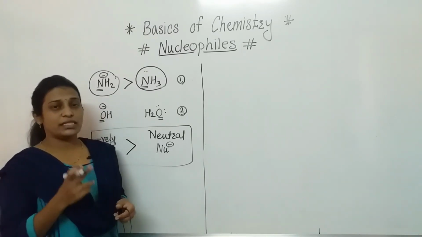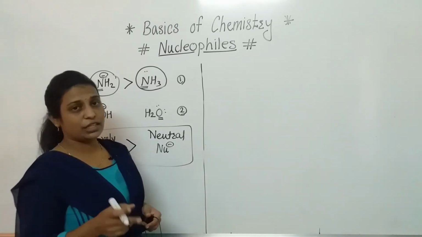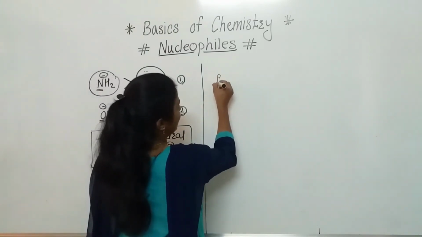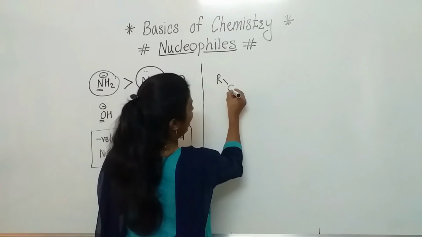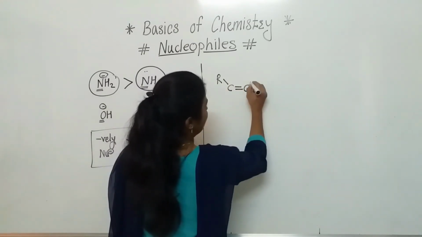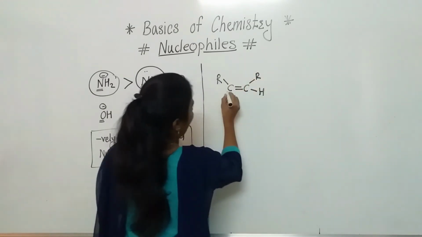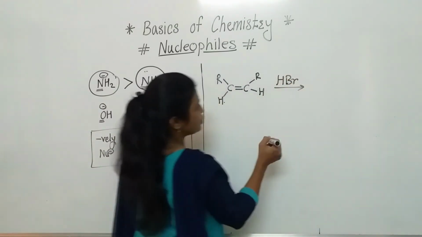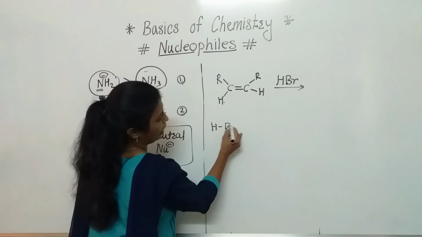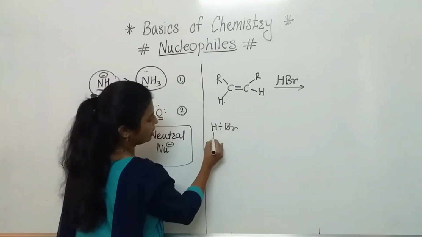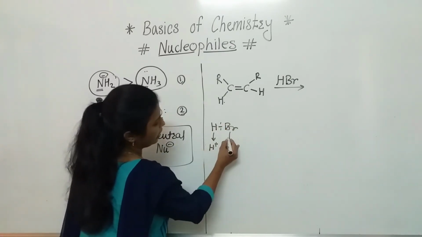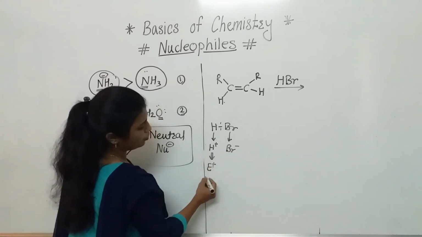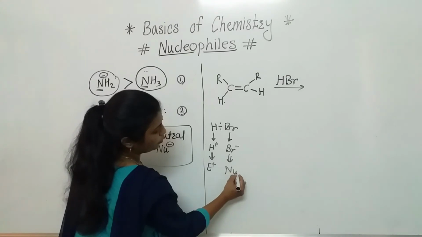As we have discussed, alkenes also behave as nucleophiles, which we have to discuss by taking one example. So take R, C double bond C, R, H and H, with an addition of HBr. As we know, in HBr, when the bond breaks, it will form H plus and Br minus, meaning this will behave as an electrophile and this as a nucleophile.